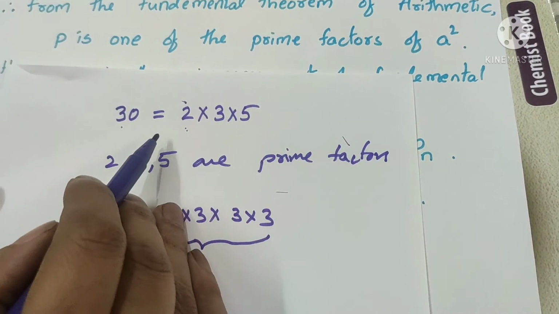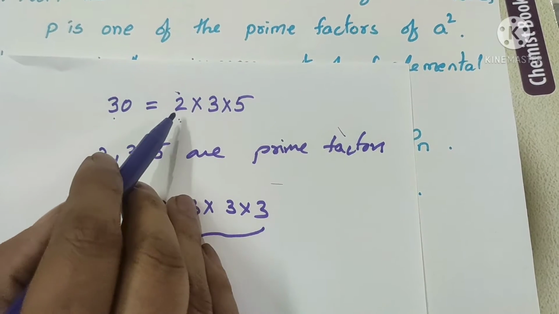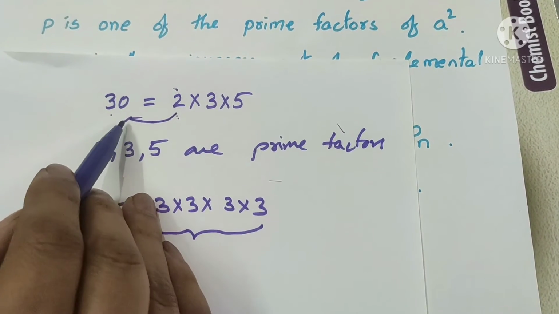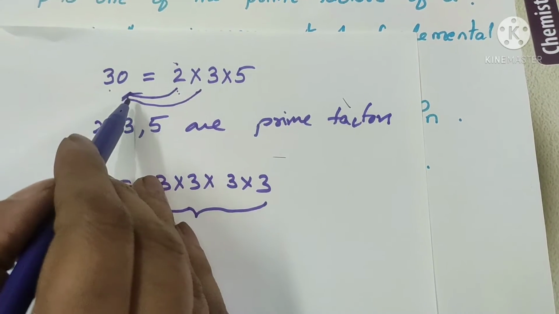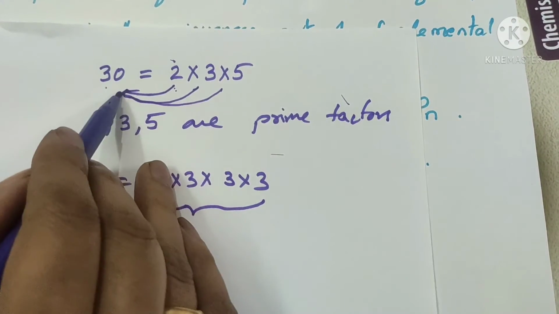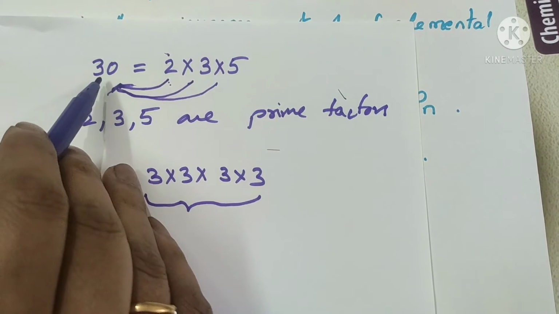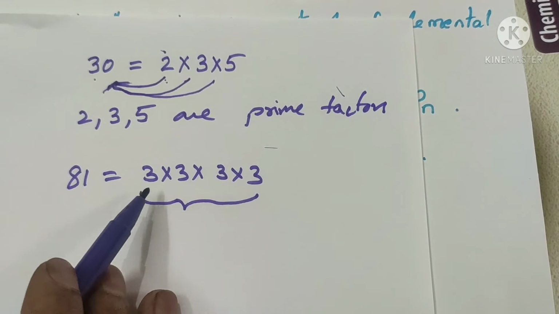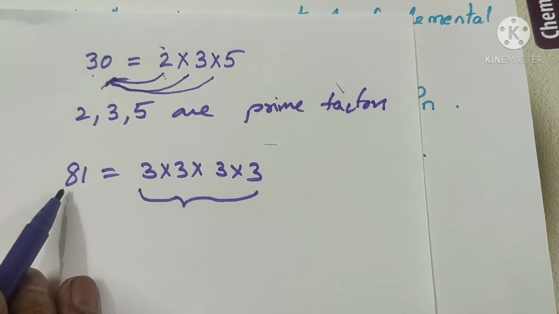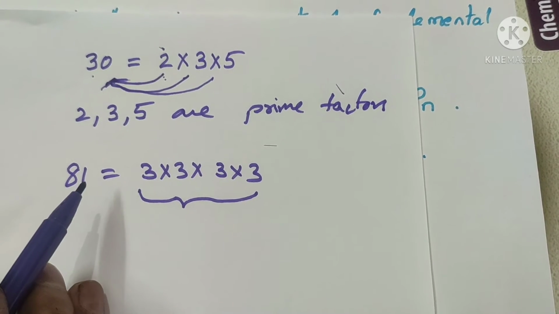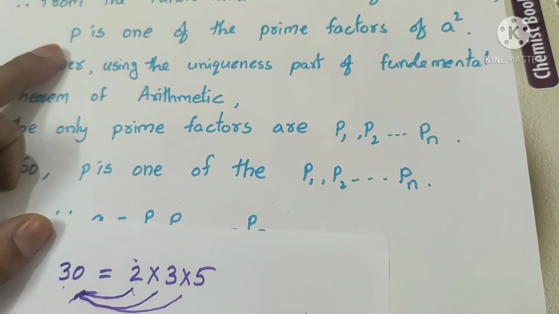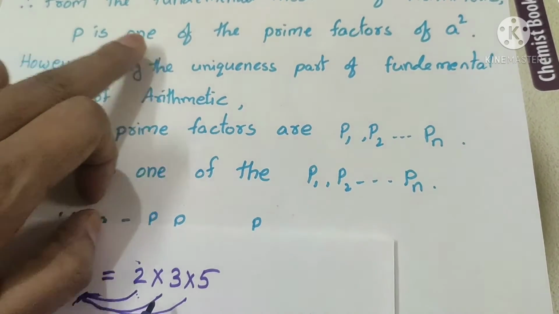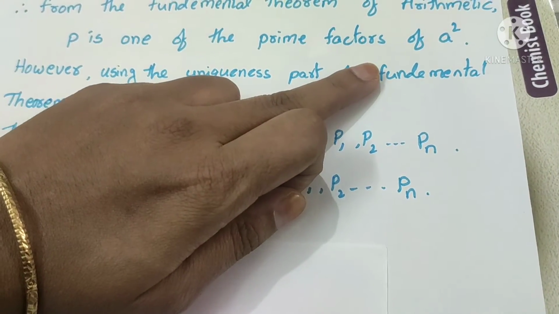According to the fundamental theorem of arithmetic, this 2 is one of the prime factors of 30, as well as this 3, as well as this 5, isn't it? In this case also, 3 is one of the prime factors of 81, right? This is the fundamental theorem of arithmetic. So here, P divides A square, therefore P is one of the prime factors of A square.